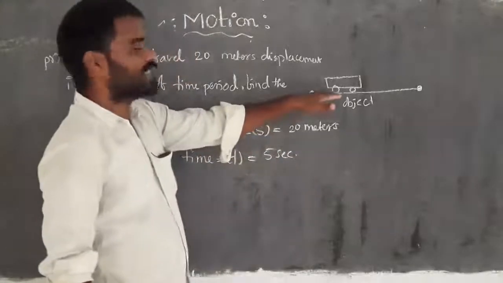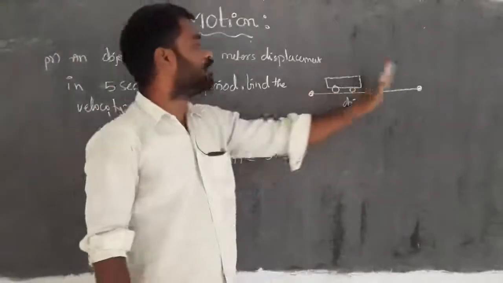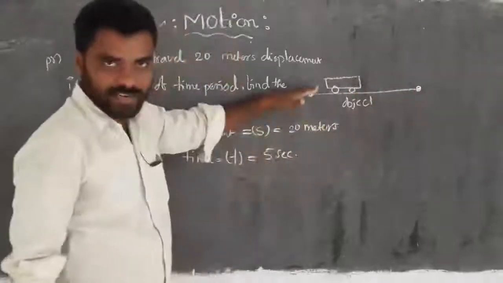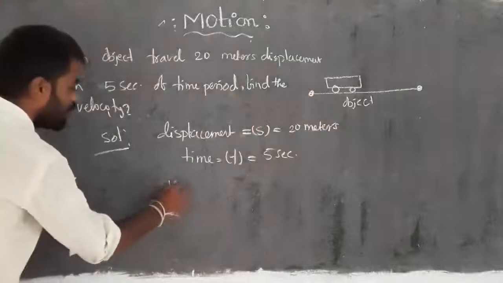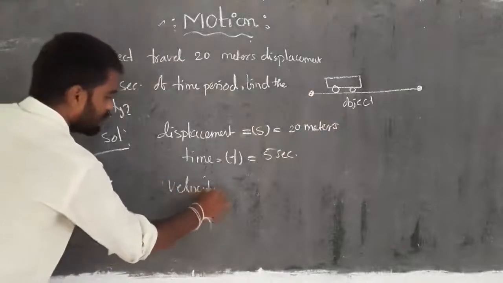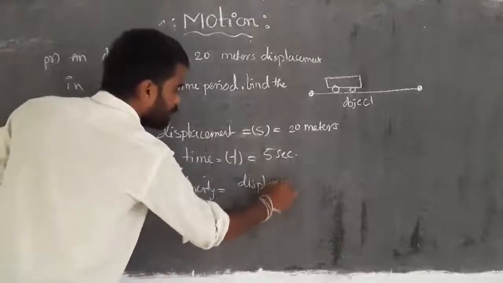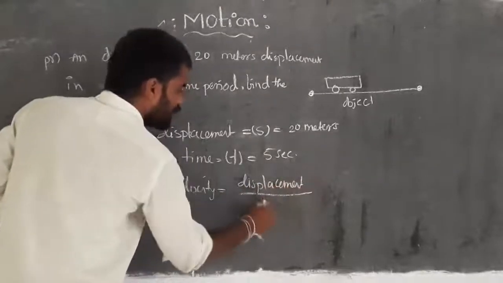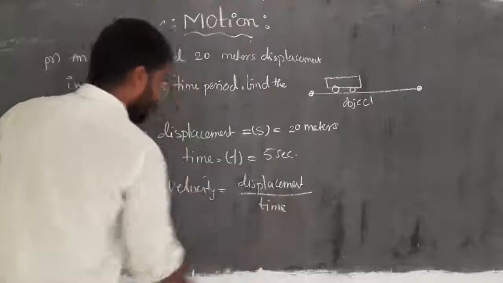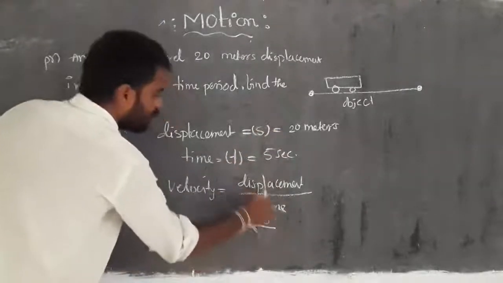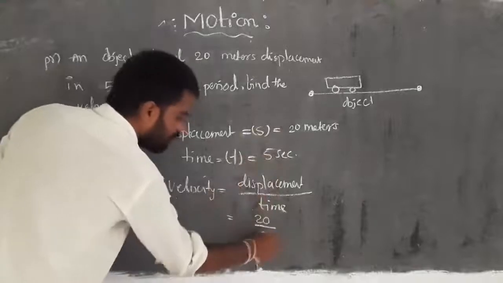So the object is moving from one point to another point in a straight path. That is the diagram. Then we have to find the velocity. Velocity is equal to displacement by time. Displacement value is 20 and time value is 5.